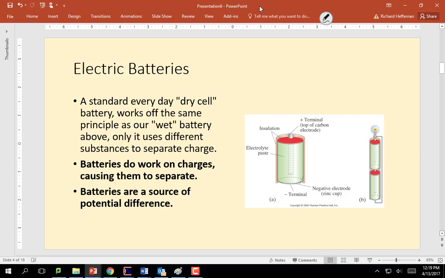A standard everyday dry cell battery, that doesn't have sulfuric acid sitting in it, works off the same principle as our wet battery, only it uses different substances to separate charge. But overall, what batteries do is work on charge, causing it to separate. In terms of an electric circuit, batteries are a source of potential difference. Batteries provide a potential difference to an electric circuit, which, as we'll see when we start talking about circuits after break, allows electrons to flow around an electric circuit.